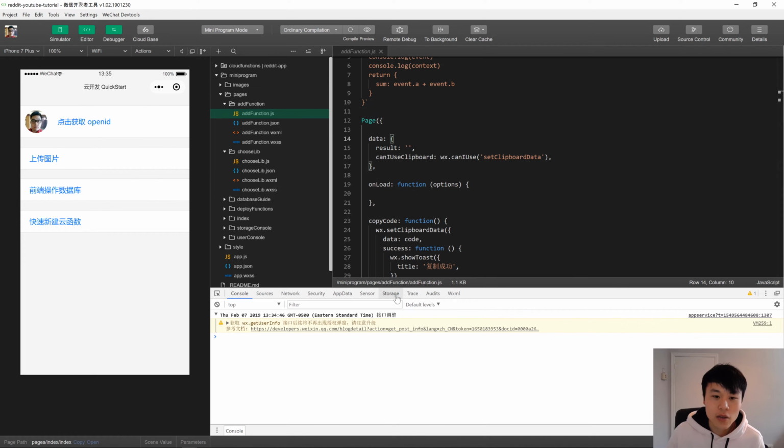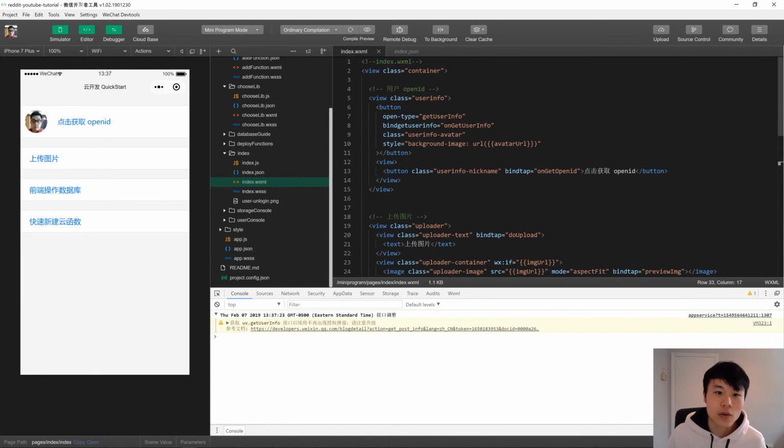By doing these few things, you'll be able to learn the key functionality of a WeChat mini-program. In particular, you'll be able to create functions in the cloud, and you can also use your database, access it from the cloud functions. And finally, you'll learn how to do some front-end stuff, displaying the posts and getting some user info, like you see right here.